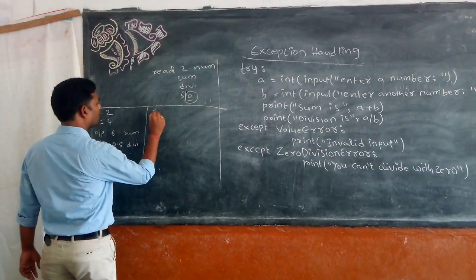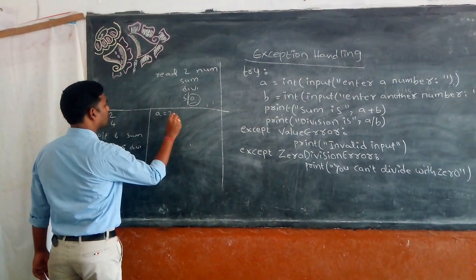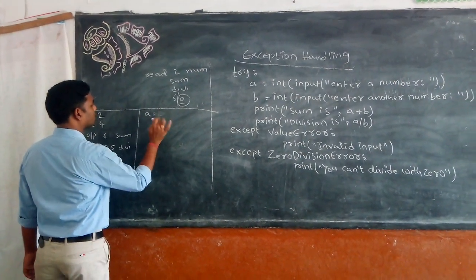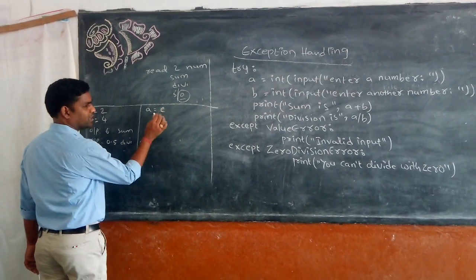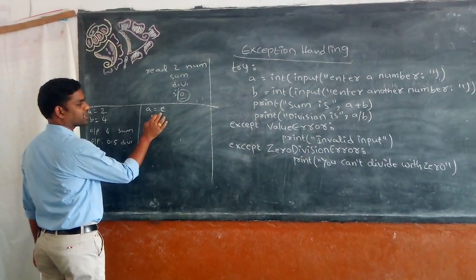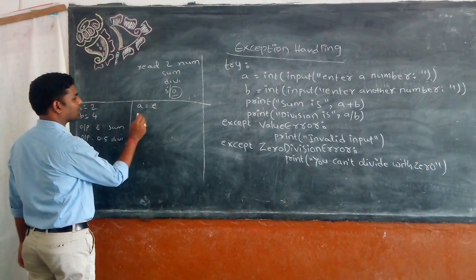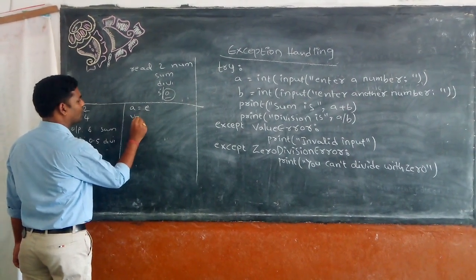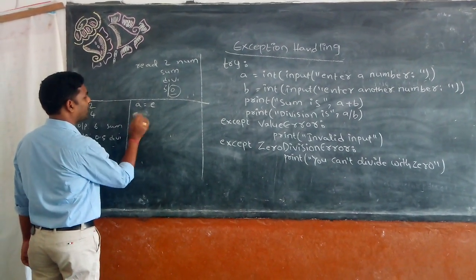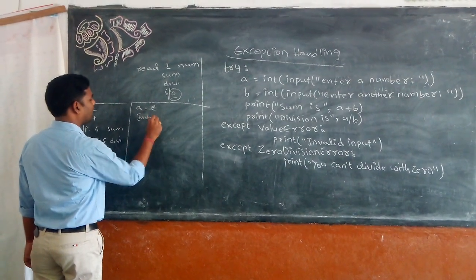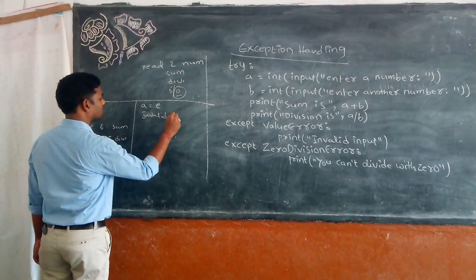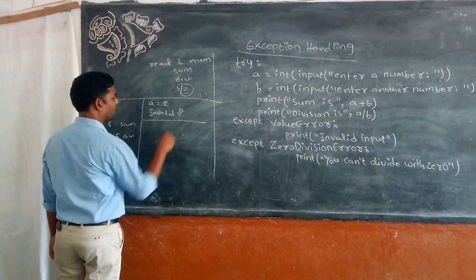If my input a is, let's take a is equal to E. What is E here? It's a character, so it's not a number. Then directly it will give a value error. That means invalid inputs. So this is one case, invalid input.